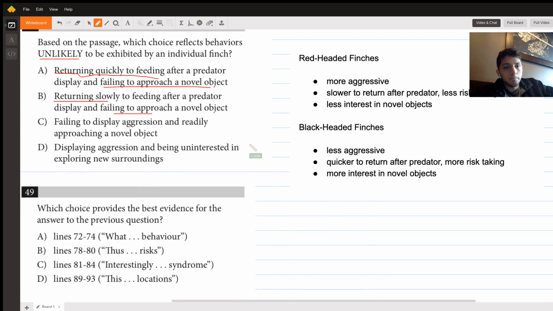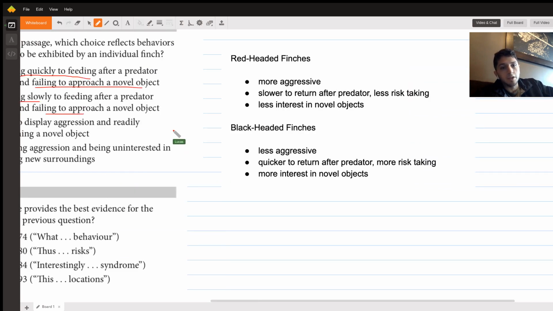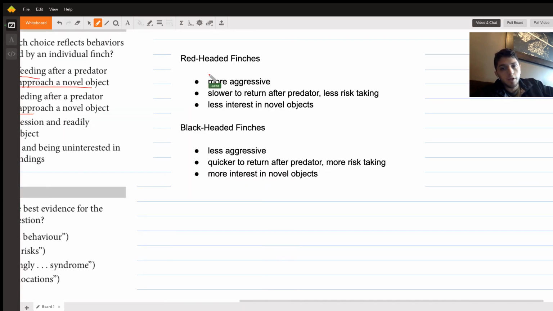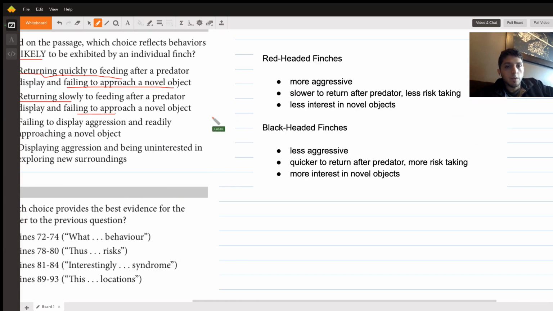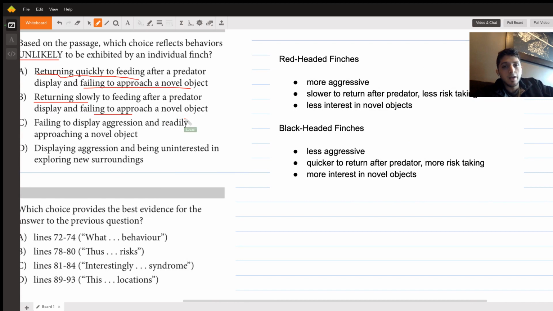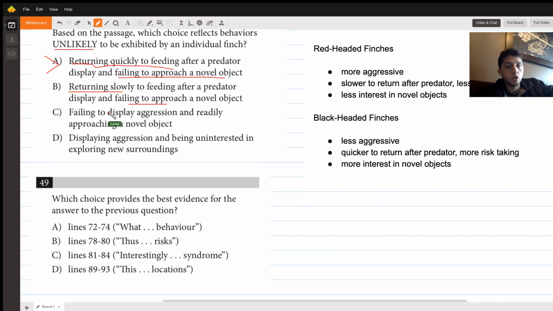So let's see. A says returning quickly to feeding after a predator display, which would match black-headed finches, and failing to approach a novel object, which would match red-headed finches. So this is something that would be unlikely, because this bird is quick to return after a predator display like a black-headed finch, but doesn't want to approach a novel object like a red-headed finch. So this would be unlikely. A is a good choice.